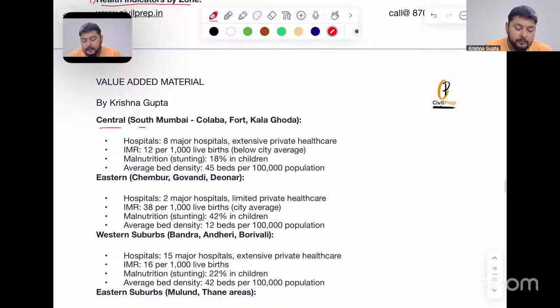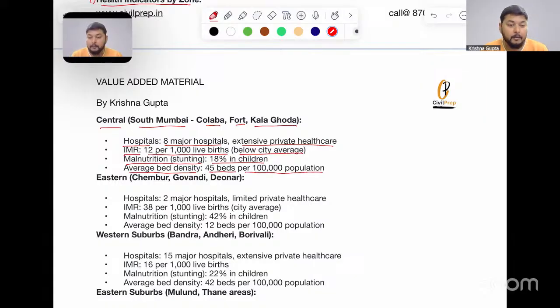Central, that is South Mumbai, Kolaba Fort, and Kala Ghoda. Hospitals: 8 major hospitals, extensive private healthcare are present. Infant mortality rate is 12 per 1000 live births, that is below the city average. Malnutrition, that is stunting, is 18% prevalent among children. Average bed density is 45 beds per 1 lakh population, which is very low here.